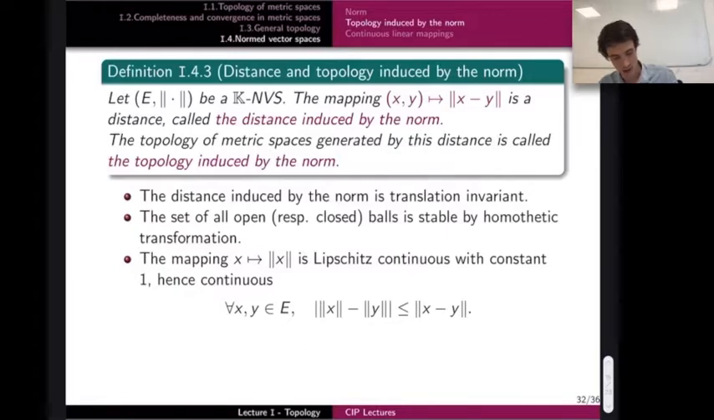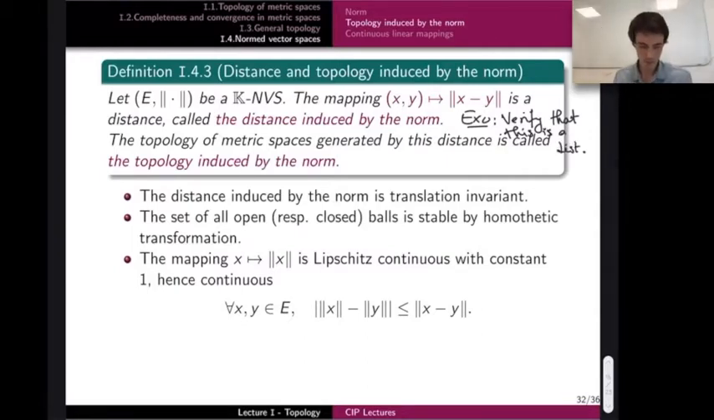So, exercise: verify that this is indeed a distance. And since you have a distance now, well, you have a topology. So you have everything. Everything that we've said in section 1.2 applies here to this distance.